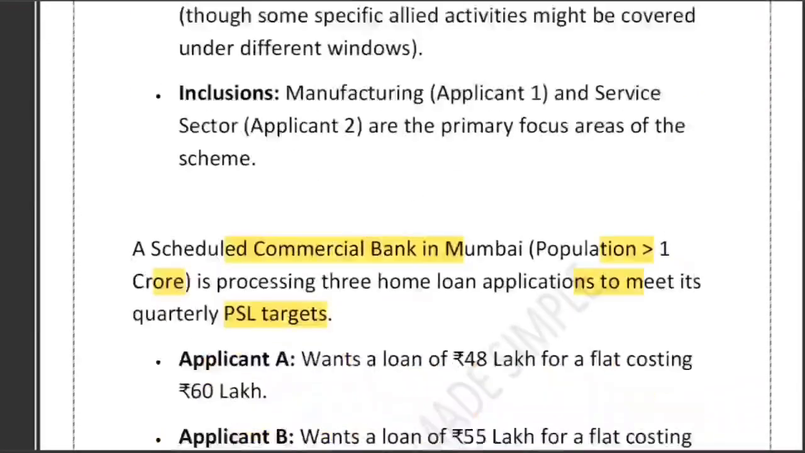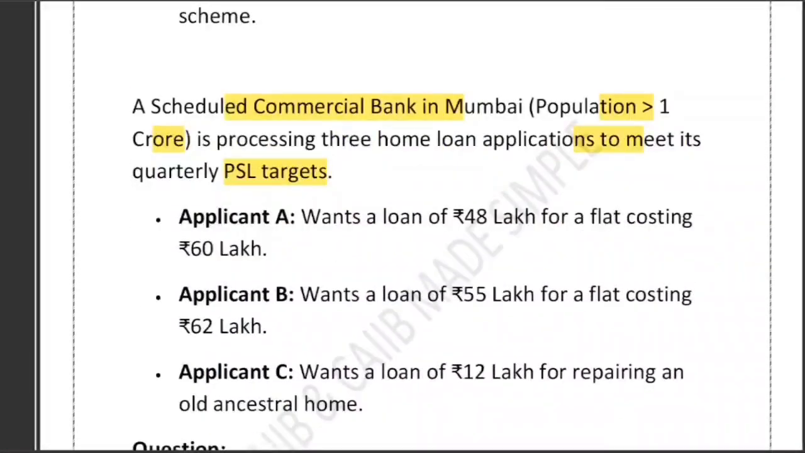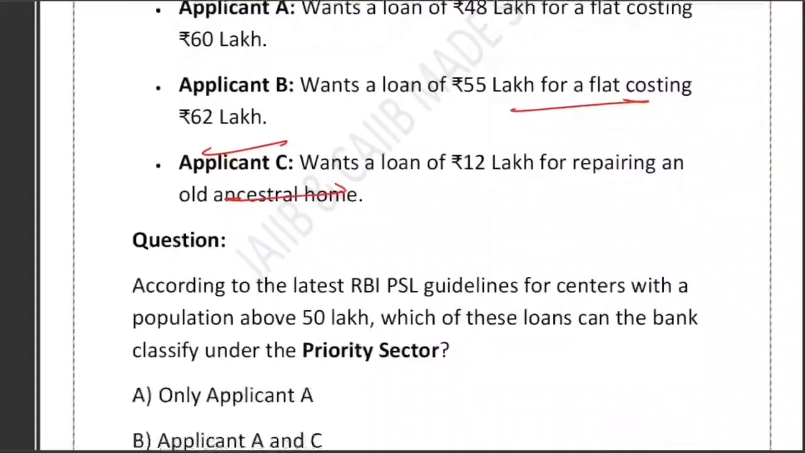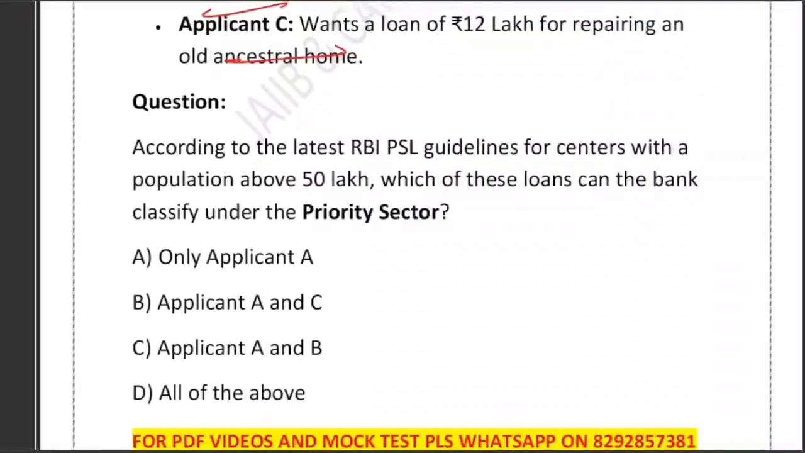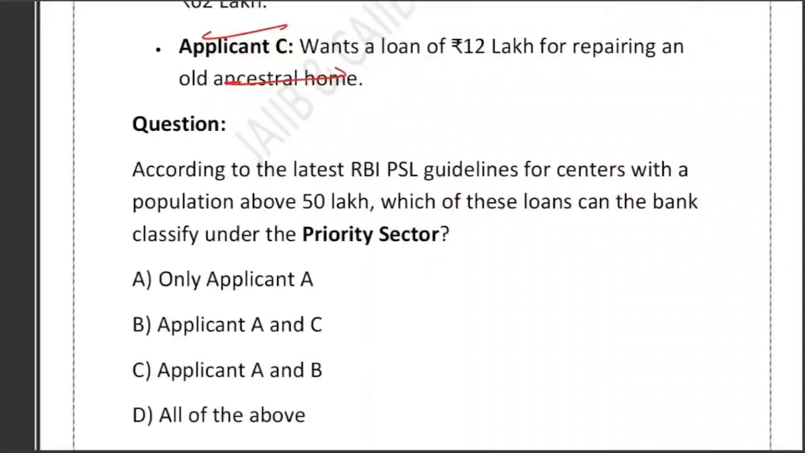Now friends, let's come back to the question. Applicant A wants a loan of 48 lakh for a flat costing 60 lakh. B wants a loan of 55 lakh for a flat costing 62 lakh. C wants a loan of 12 lakh for repairing the old ancestral home. The question is: according to the latest RBI PSL guidelines, for a center with a population of over 50 lakh, which of these loans can the bank classify under the priority sector? Applicant A and C, A and B, or all of the above.